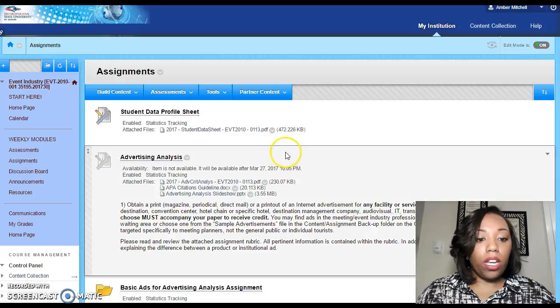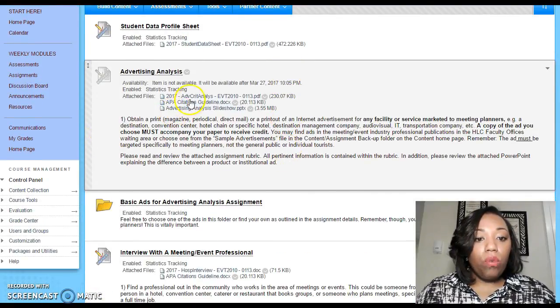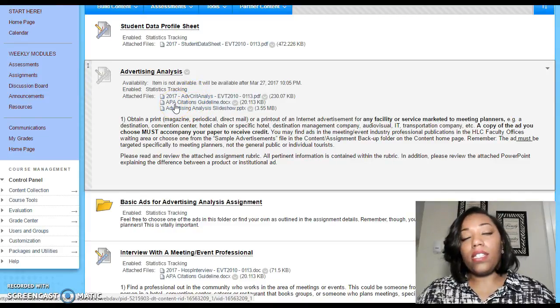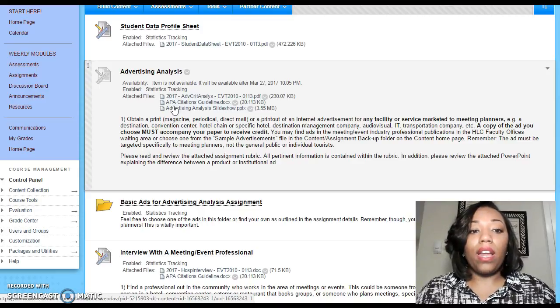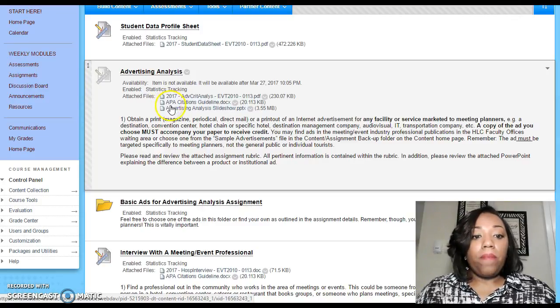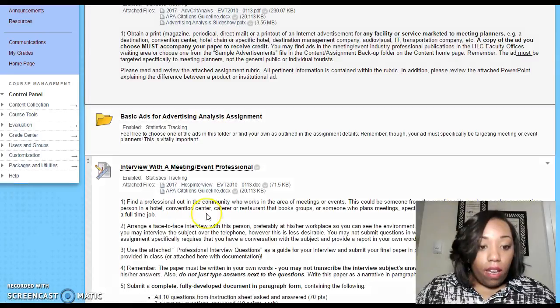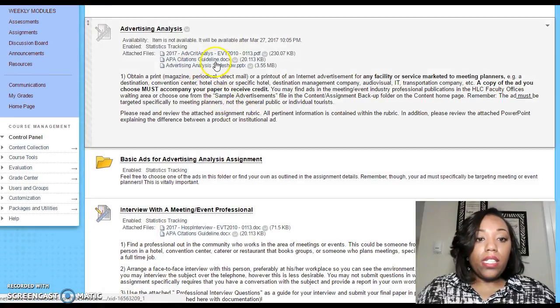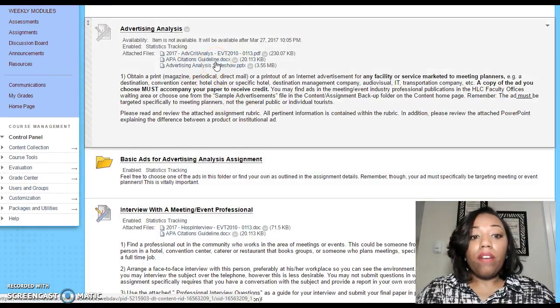Again, assignments are here. I do want to give you a heads up that APA style is required for this class and for all written work. These are formal written papers. On every single assignment, I attach the APA citation guideline to help guide you, because you will lose points if you do not follow that guideline.